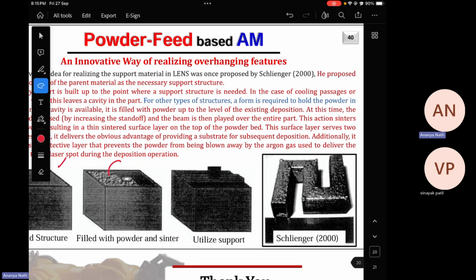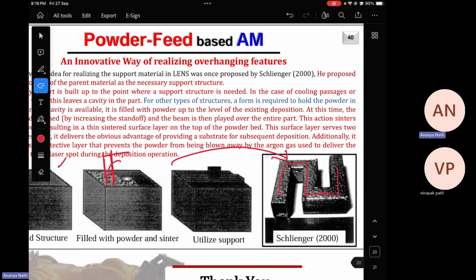So these can be used as a base for the next overhang portion, and over this you can build a part like this, and we can get this type of part which people printed using DED but without any support.